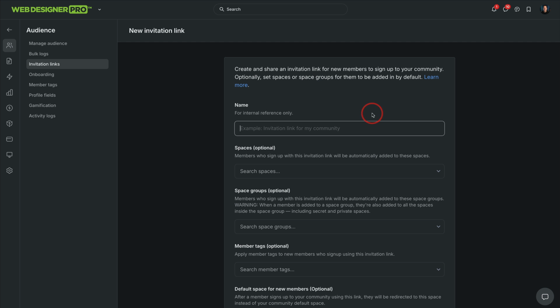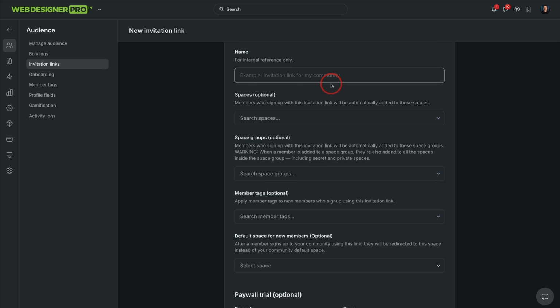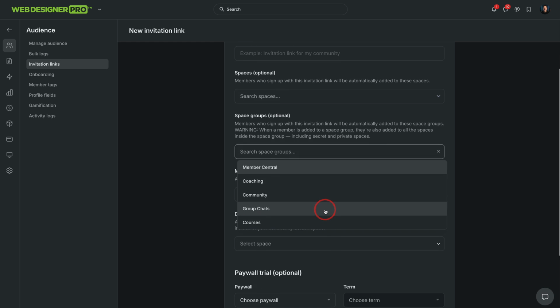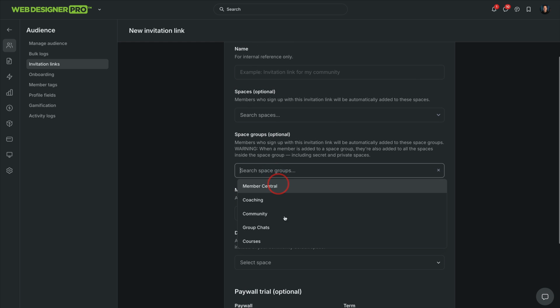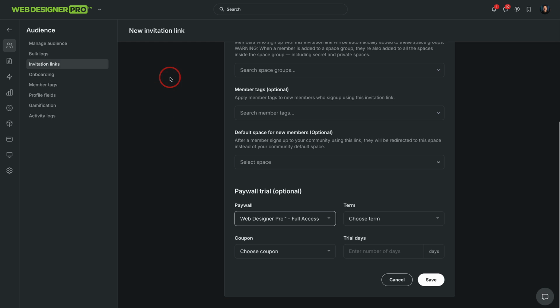Custom invite links and create invitation links right here. I could send them a link by name, or I could just send a general link, give them access to certain spaces or the groups of spaces that we have in Pro. If somebody just gets access to courses, you could do it right here. And this is all with an invite link, meaning this is something I could put in an email sequence, or I could personally invite somebody. I could choose the paywall that I would like to invite them to. If it's a paid thing, I could give them a trial, all with a custom invite link.